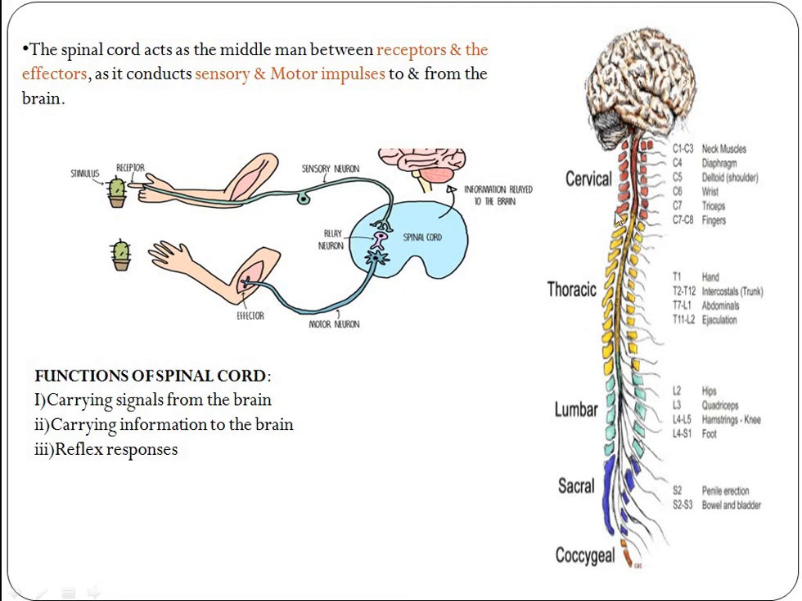See here, these are the cervical, thoracic, lumbar, sacral and coccygeal vertebrae. See here, hips, foot, quadriceps. These are all the regions present along the spinal cord.